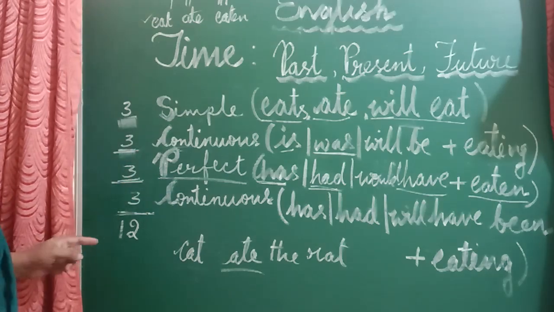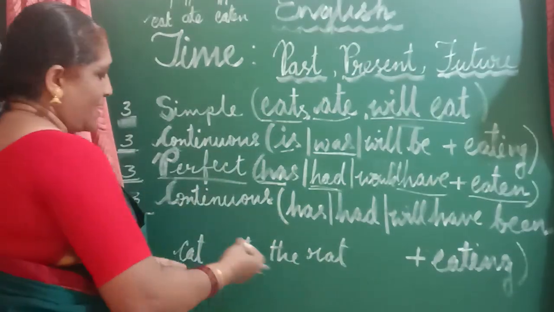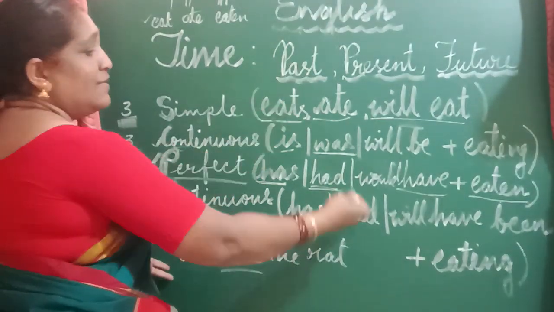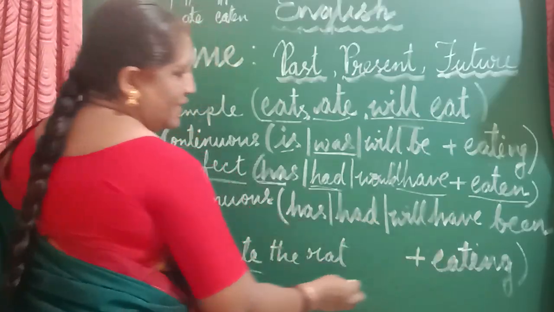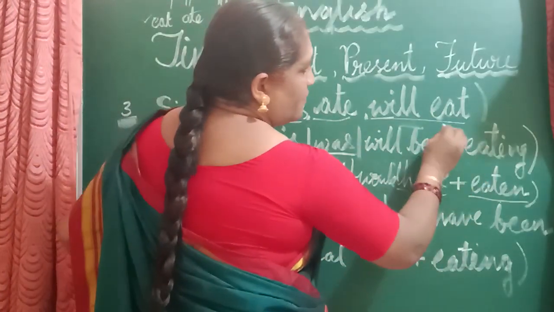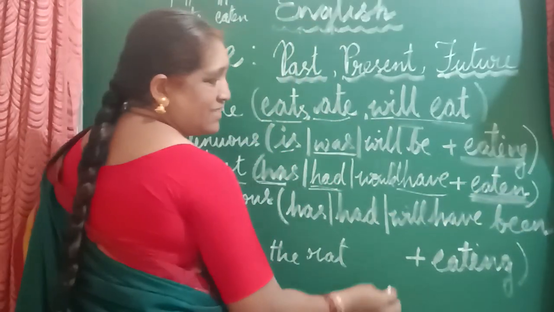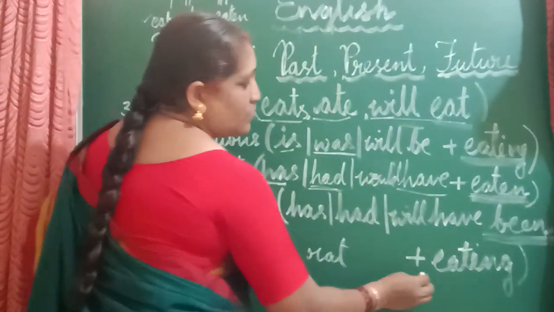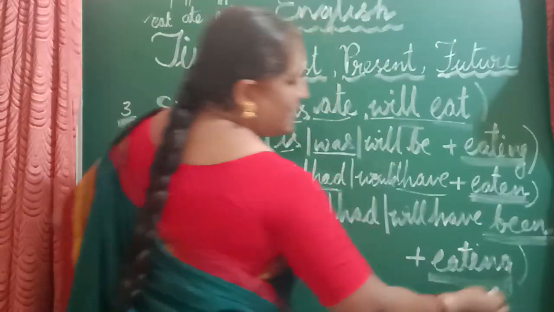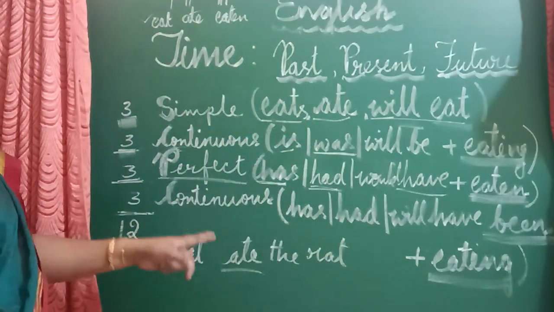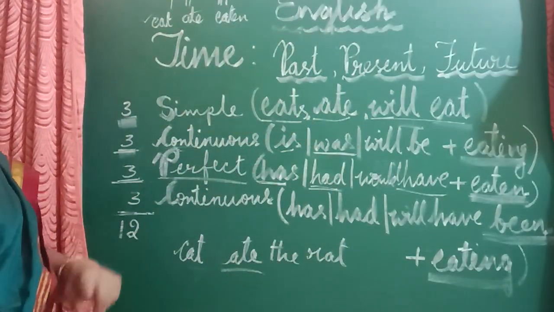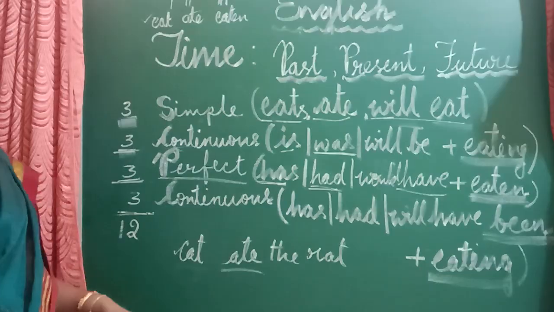Perfect continuous tense. For this also we use the same kind. Cat has been eating. See here. First we wrote eat as it is, then we added ing, then we made it eaten, and now we are using has been eating. The cat has been eating the rat since we brought the cat to our home.